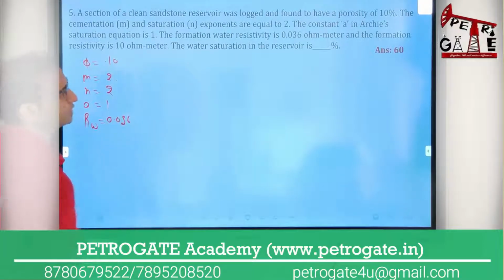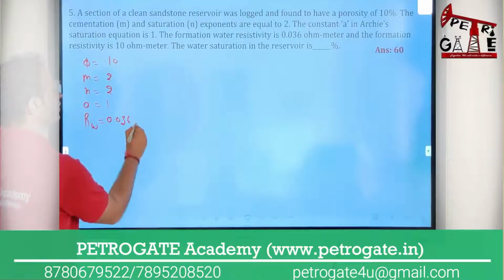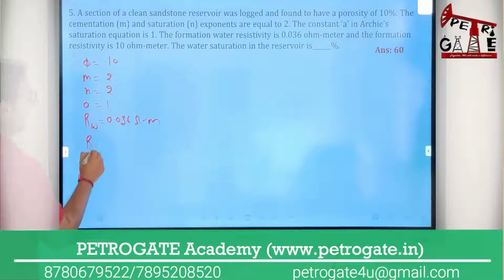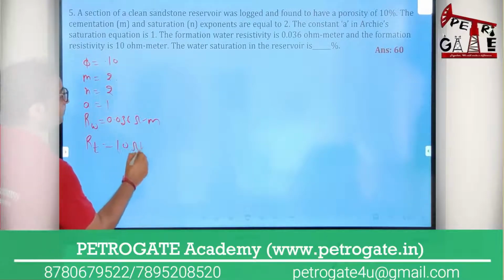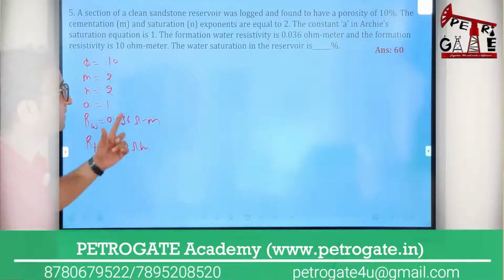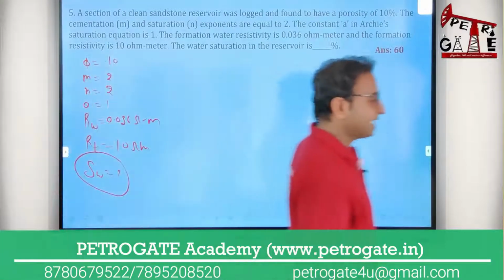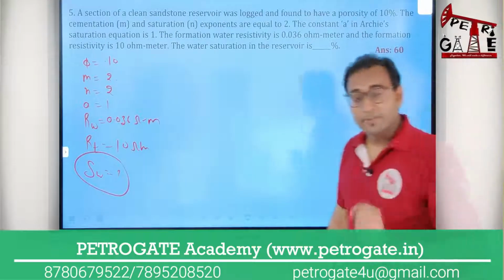It's a formula based question. The formation resistivity Rt is given as 10 ohm meter. I have to calculate the water saturation.